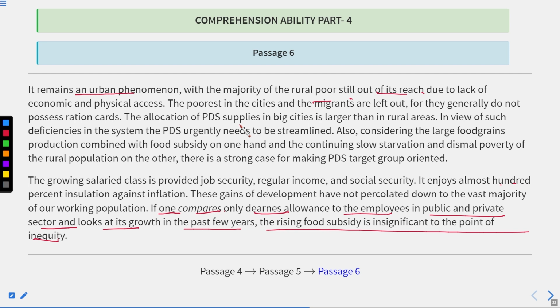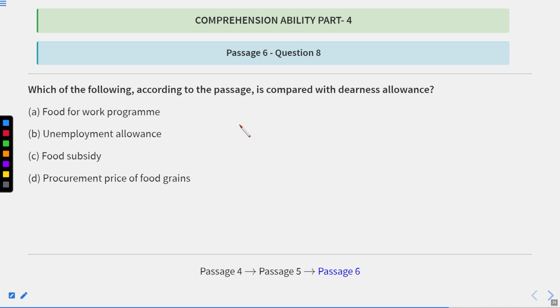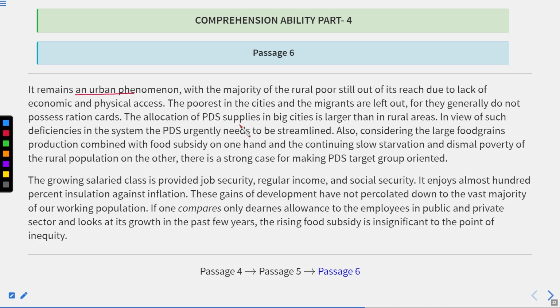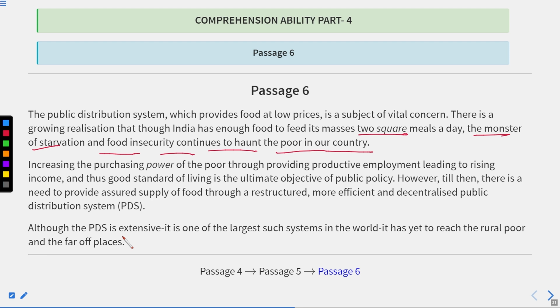Now let us get back to the passage. Before this, if we see the last line, although the PDS is extensive, it is one of the largest such systems in the world. It has yet to reach rural and far off places.